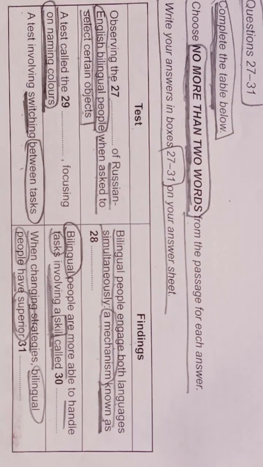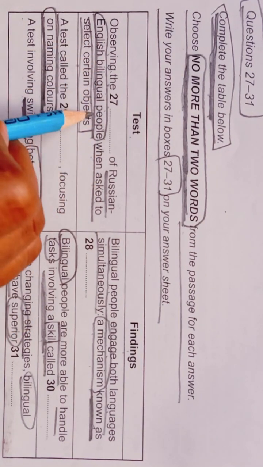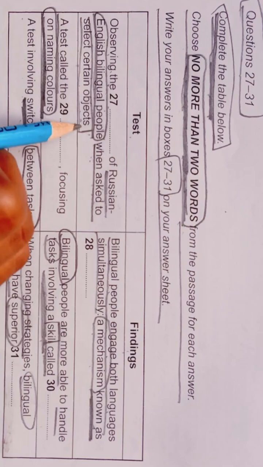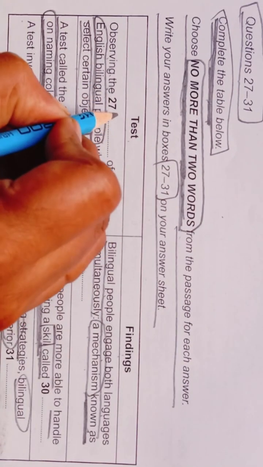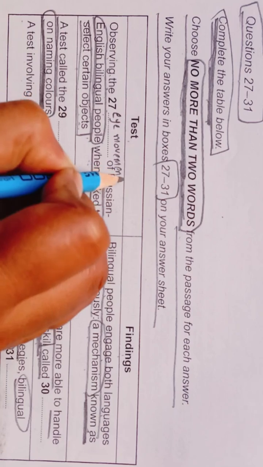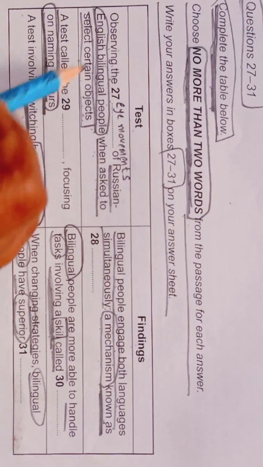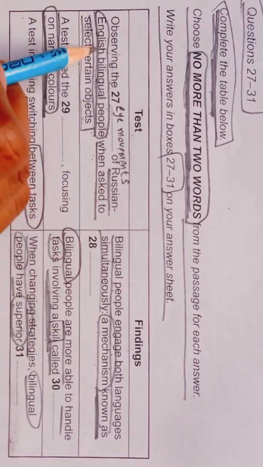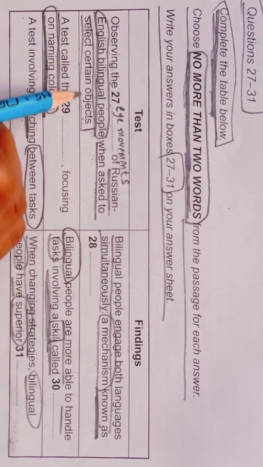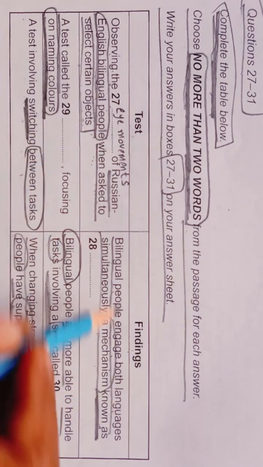Okay, so what they are asking here in the question is, observing the dash of Russian English bilingual people when asked to select certain objects. So observing the eye movements. Look, the spellings are very important. Observing the eye movements of Russian English bilingual people when asked to select certain objects. So eye movements will be our answer.